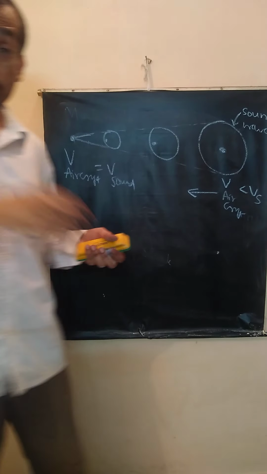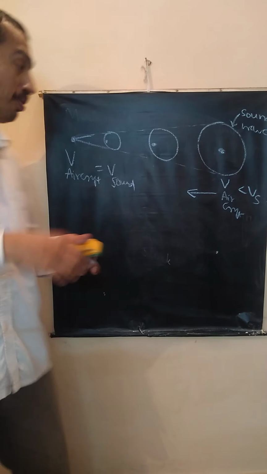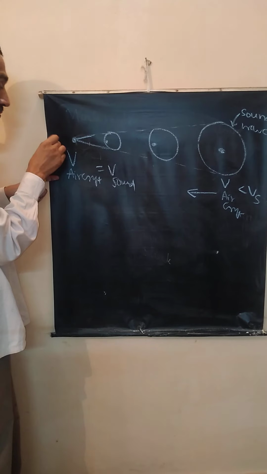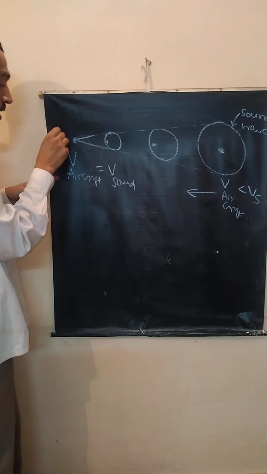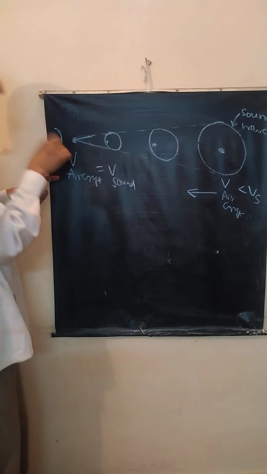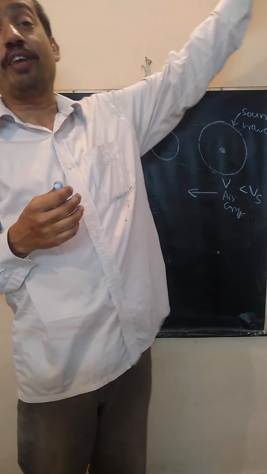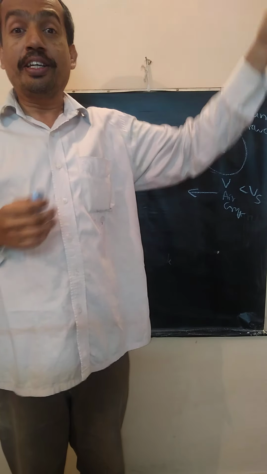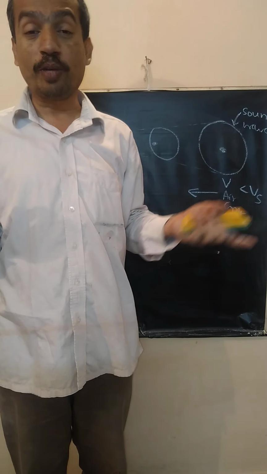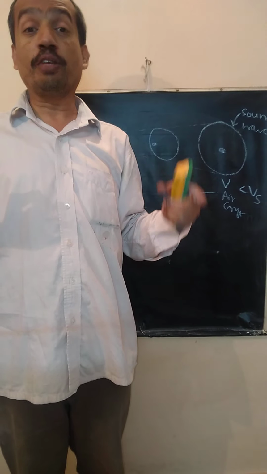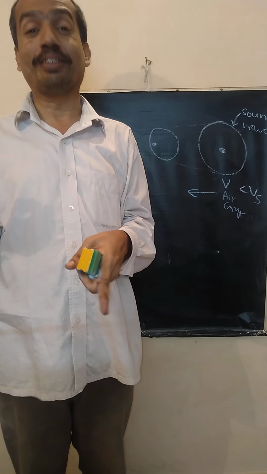Suppose the aircraft moves with velocity greater than sound, you know what? The aircraft moves faster, the sound wave will be behind the aircraft. You will hear the sound after the aircraft has gone ahead. It is like hearing the thunder after seeing the lightning, because the velocity of light is more than the velocity of sound.